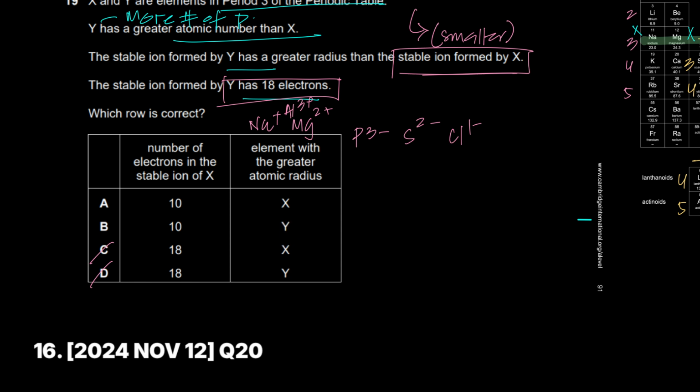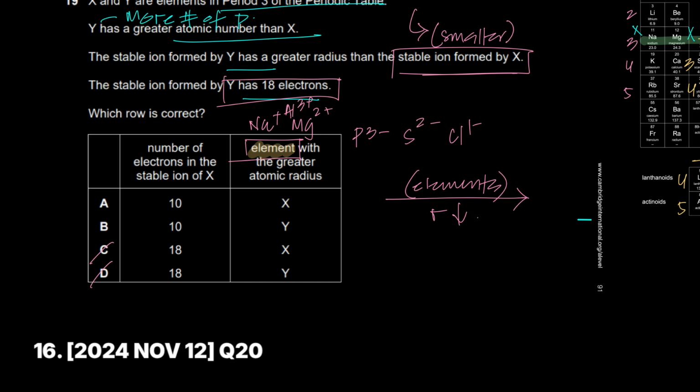But he's not talking about the ions. He's saying which element has the greater atomic radius. And you know, across the period, for elements, not for ions, what happens? The atomic radii decreases. So please, it's all about reading the question. If he said which ion has the greater atomic radius, then I'd most probably say the ion of Y has the greater atomic radius, because when sodium, magnesium or aluminum lose electrons, their positive cations are automatically smaller than their atoms, and anions are automatically larger than their respective atoms. So then I would have gone for B.